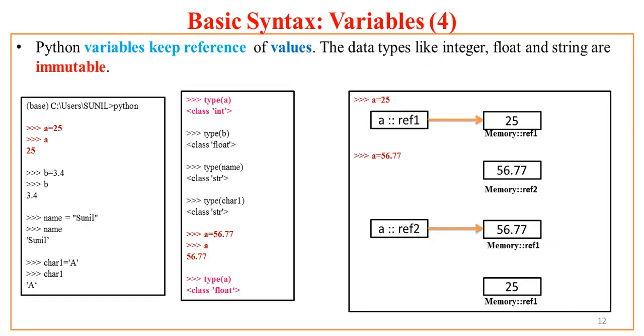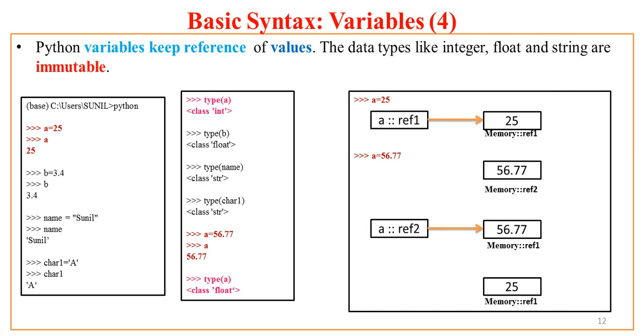Now here we'll try to understand the way variables are treated in Python. Now in Python, these variables keep references of values.